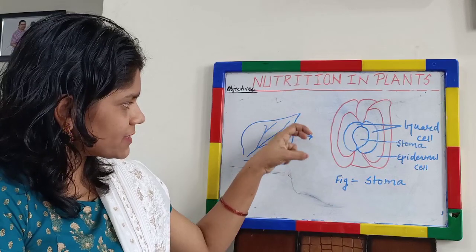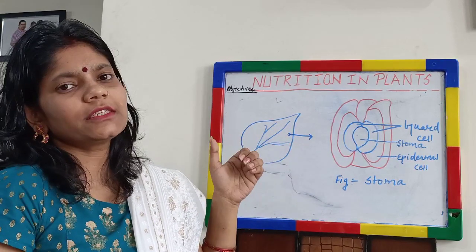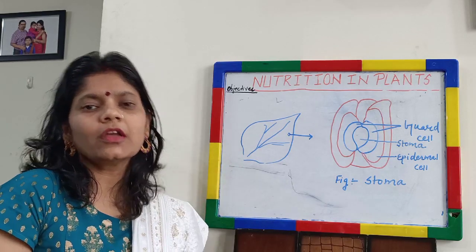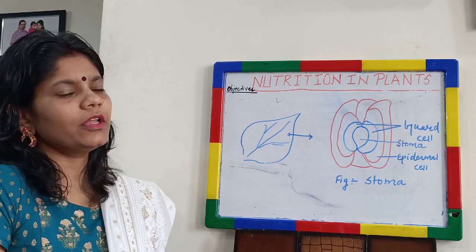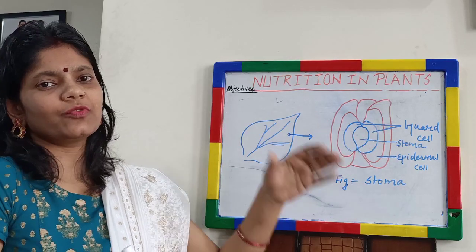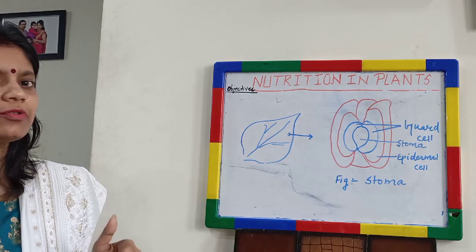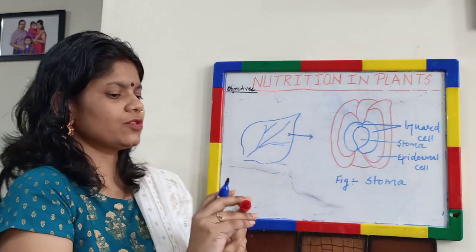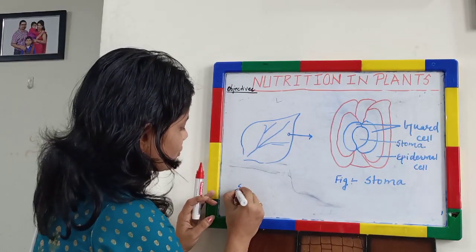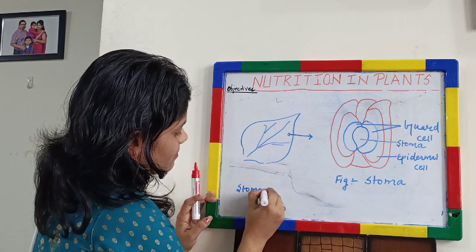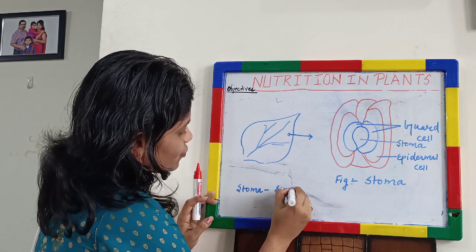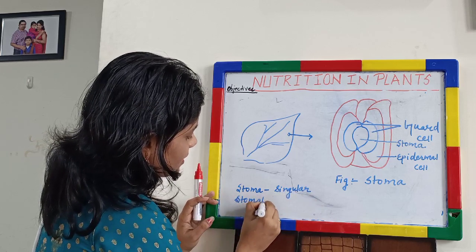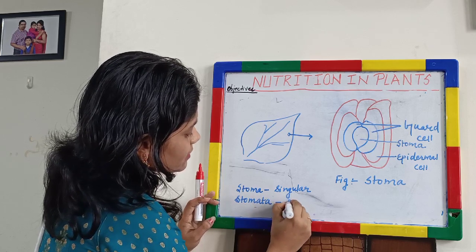So the pores which are present on the surface of leaves, through which exchange of gases takes place, like carbon dioxide may go inside or may come out, water may go in or water may come out, these pores are called stomata. When I am talking about pores, I am talking about stomata. And when I am talking about a singular pore, it is called a stoma. So we may write it also. Stoma is singular, and stomata means many stoma together.